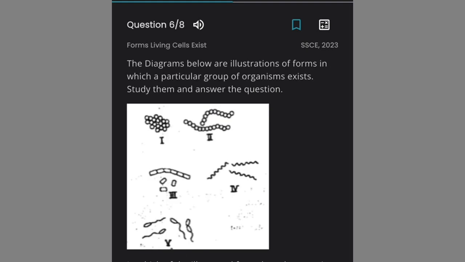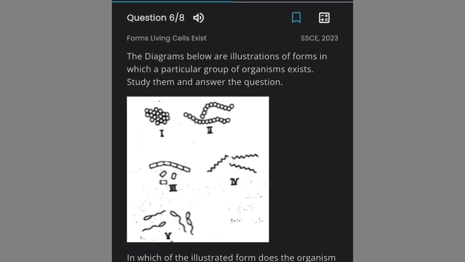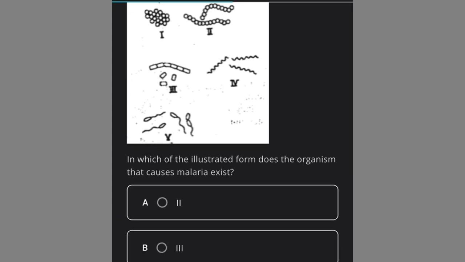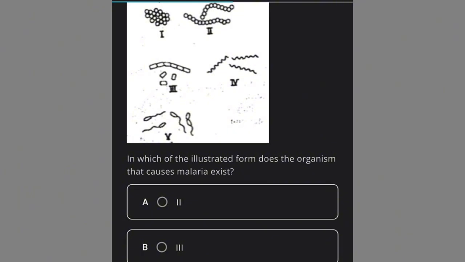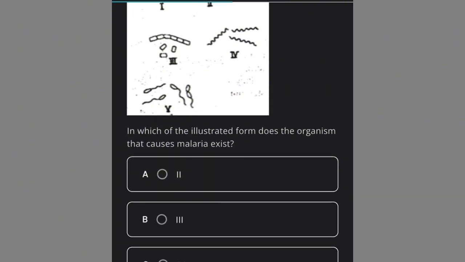Next, the diagrams below are illustrations of forms in which a particular group of organisms exist. Study them and answer the question. We have the same diagrams, I, II, III, IV, and V. In which of the illustrated forms does the organism that causes malaria exist? The organism that causes malaria is Plasmodium, and the form in which it exists is in chains. You can see it. So it is III. The correct answer is III.